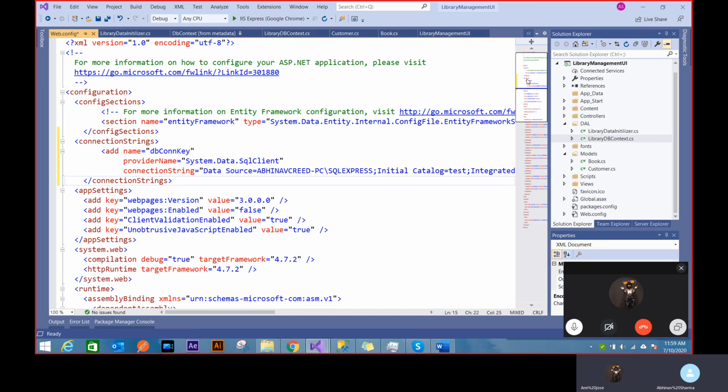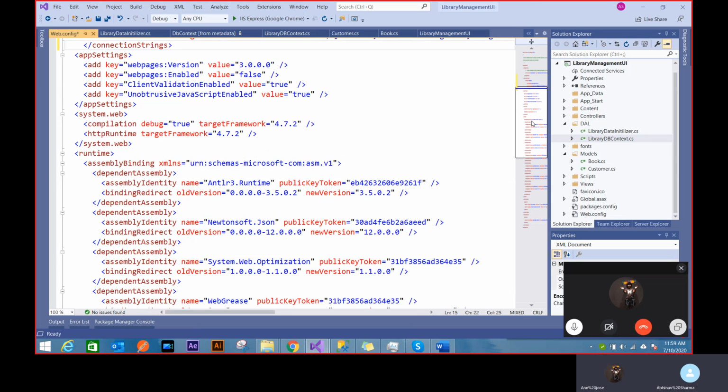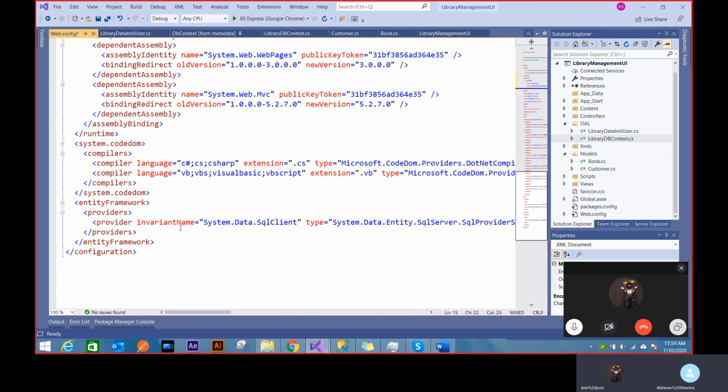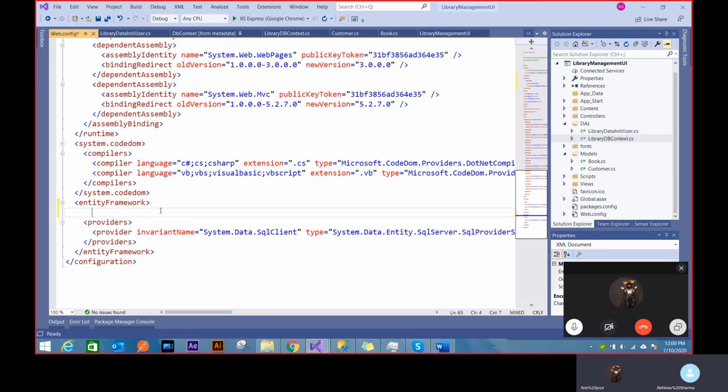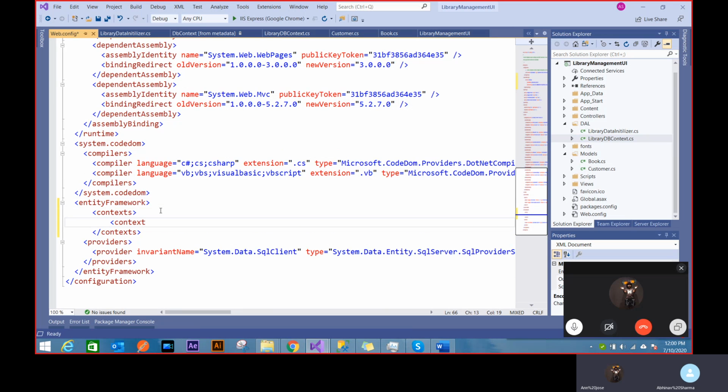Next, you can see, because you've added this framework via NuGet, not by hand, everything is ready for you to work upon. Automatically you'll see something added for you, which is called the entityFramework tag. If you have done this by hand, you won't be able to see this tag. So it's very important to go via NuGet. NuGet works really well because it adds all those things together. Now, in this entityFramework, I can define my context. So I'll say contexts, and inside I'll add my own context.